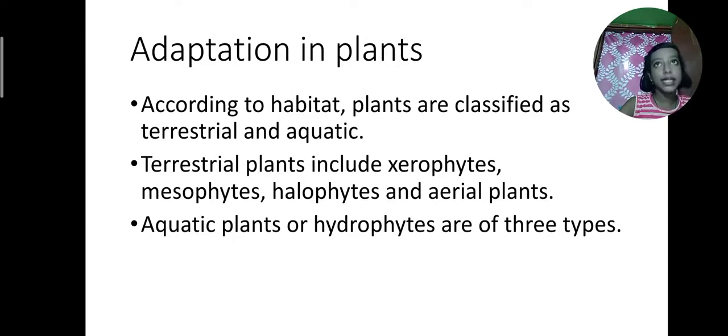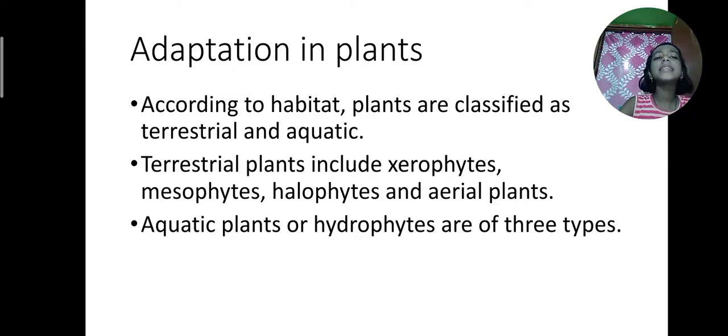Terrestrial habitat means the habitat that is on land, and aquatic habitat means in water.